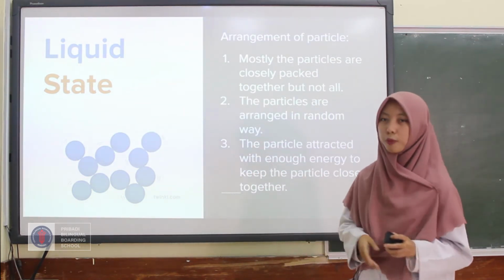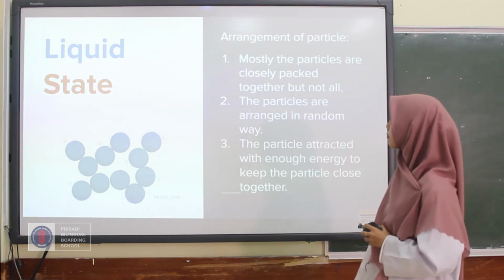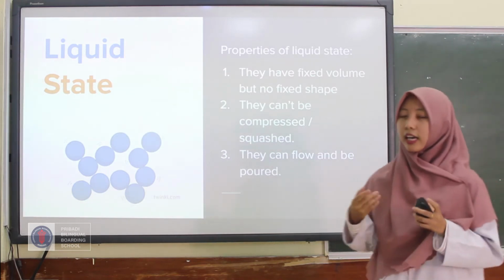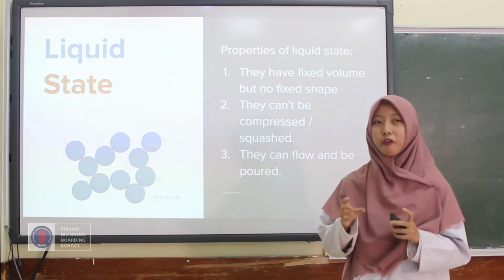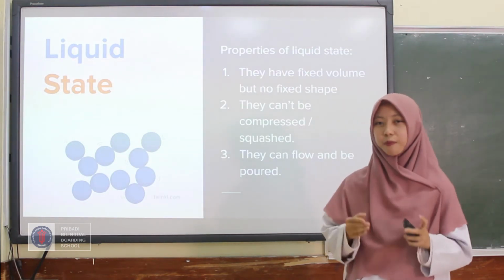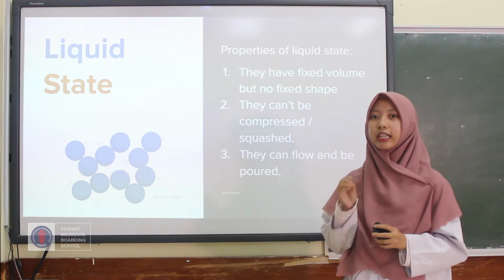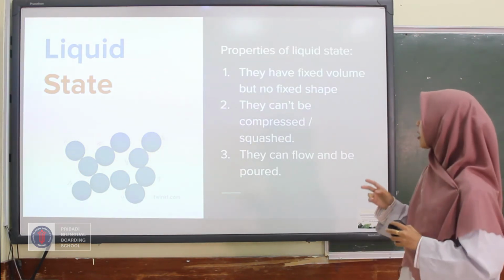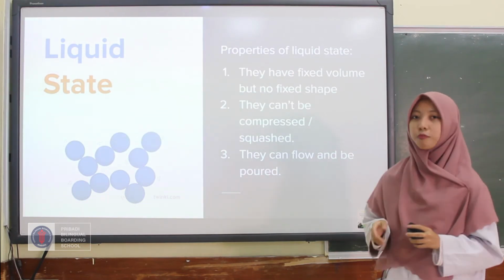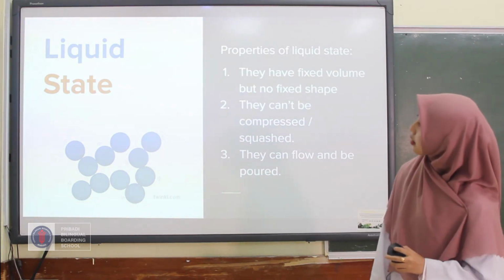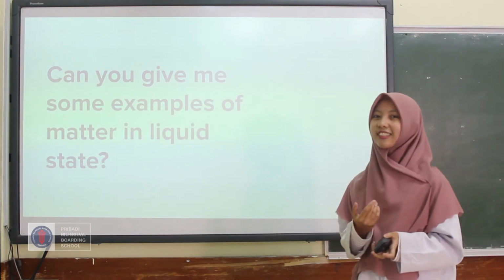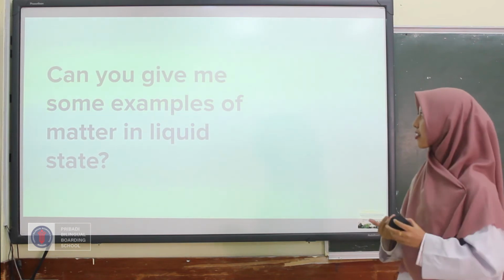So we can say that the properties of the liquid state are, first, they have fixed volume but no fixed shape. It means that the volume of every liquid is fixed and cannot be changed, while its shape can be changed. It depends on its container. The second one, they can be compressed or squashed. And the last one, they can flow and be poured. Okay, can you give me some examples of liquid state? You can pause the video and answer my question.